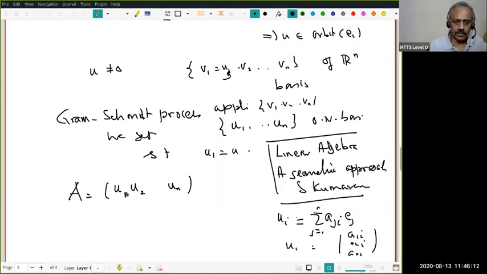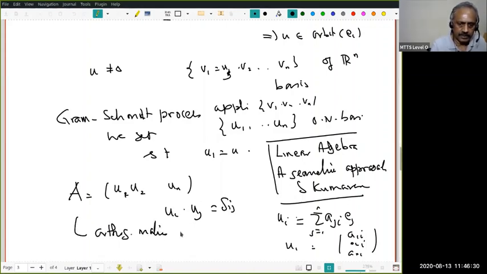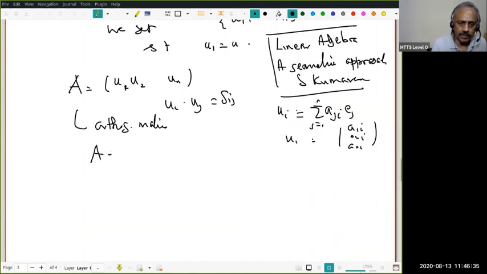Now what do I know about this? Since U1, U2, ..., Un form an orthogonal basis, the columns of A form an orthogonal basis, that is Ui dot Uj equals delta ij. That means this is an orthogonal matrix. Since it's an orthogonal matrix, what is A of E1? That's the first column vector, namely U1.